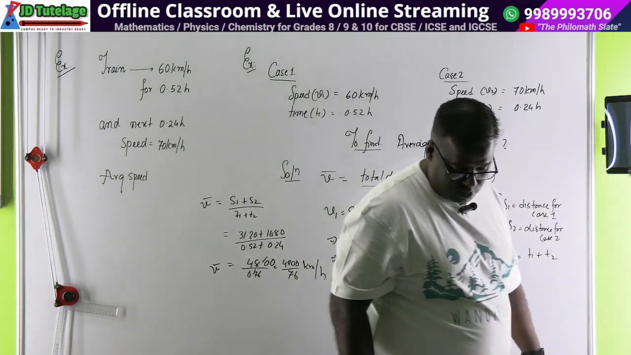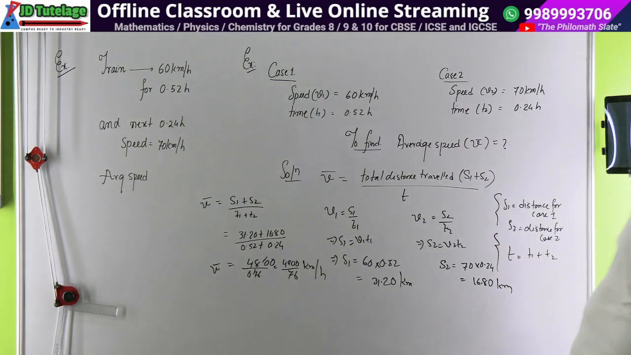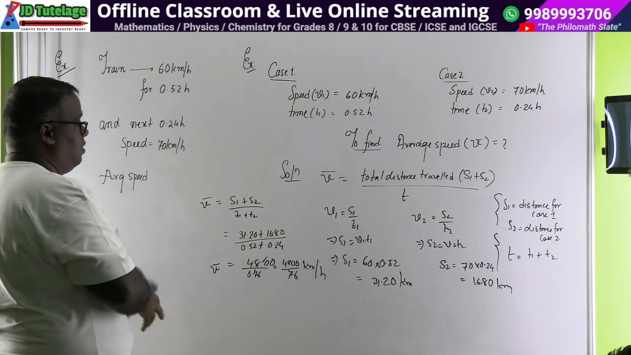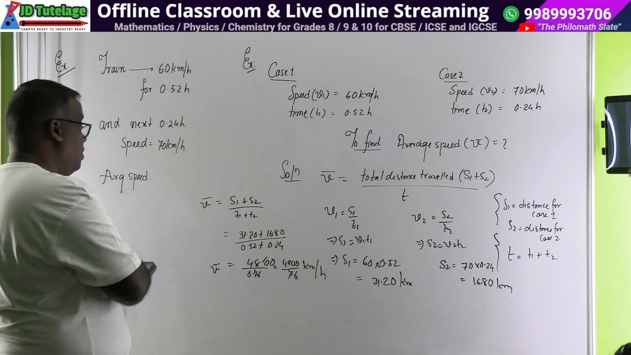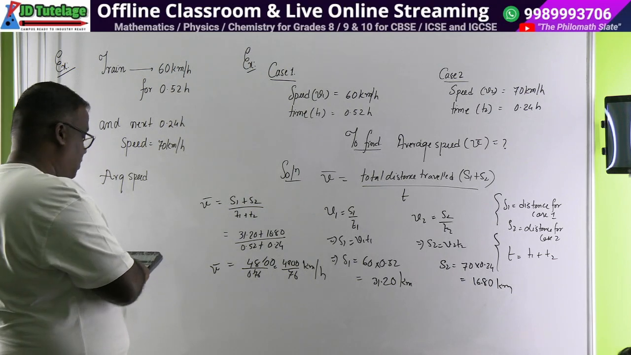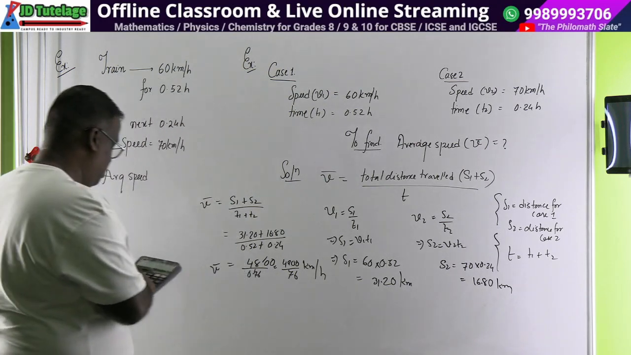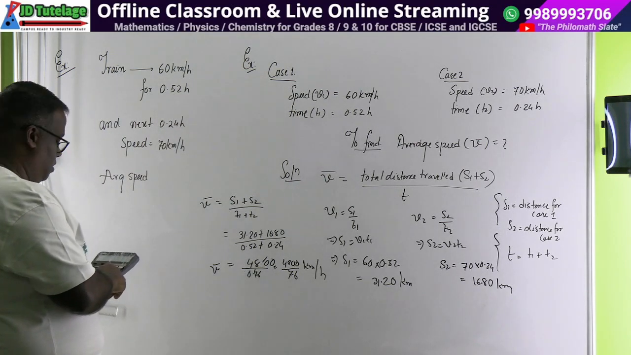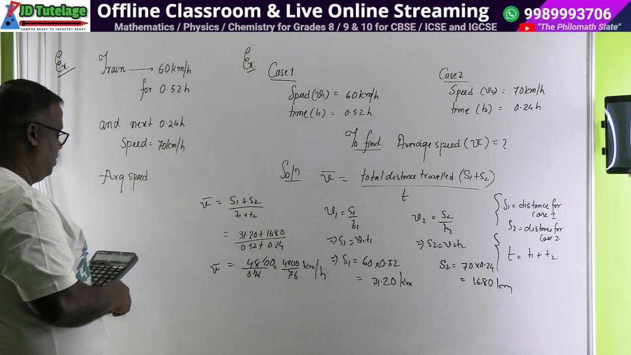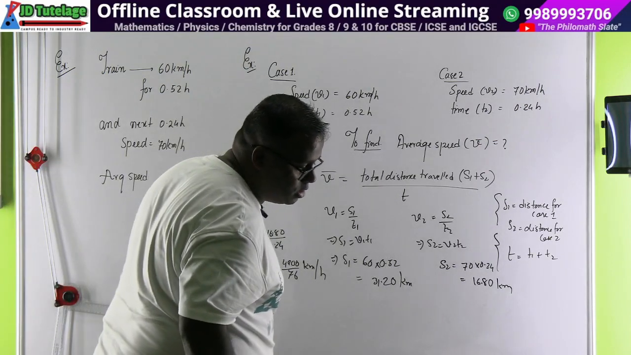$63.15. The answer has come out wrong. Let me check what is wrong. What happened? V1. V1 is how much? 60 multiplied by 0.52 is 31.2. Okay, 70 into 0.24 is 16.8. Okay, plus 31.2. 48 divided by, this is 52 and that is 24. 400. 76. 63.15. The book answer is 59.9.